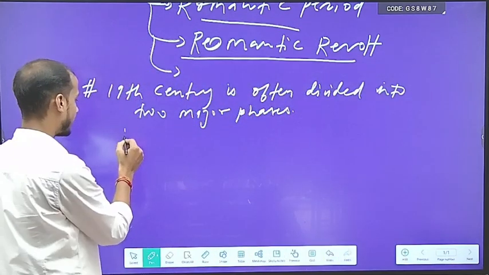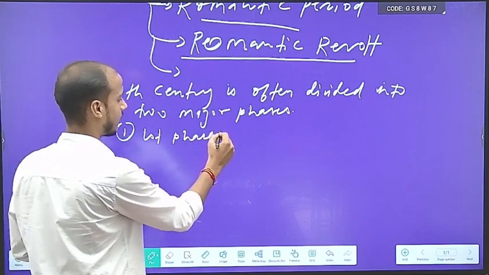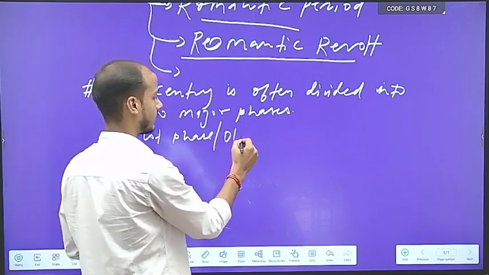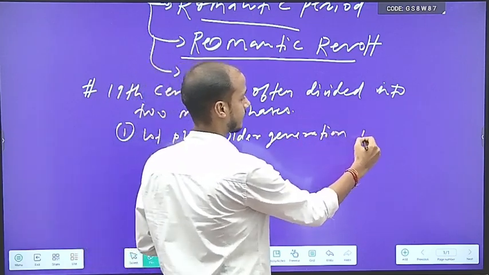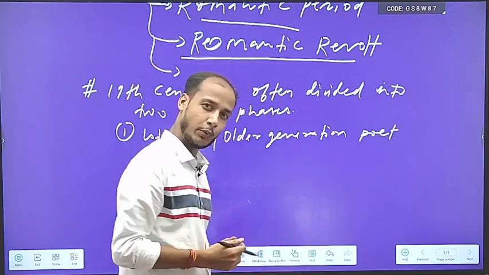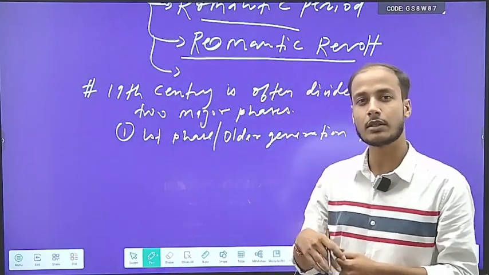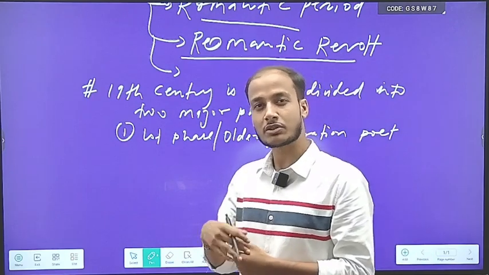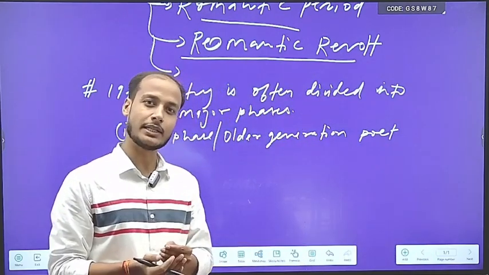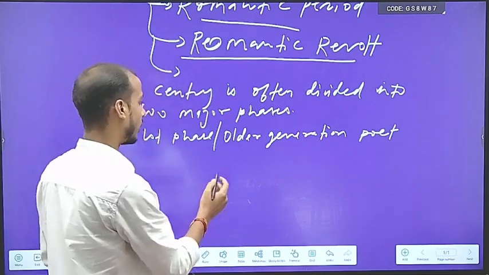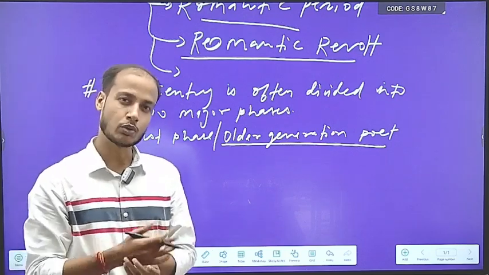Listen. This is the first phase, and this first phase is also called the older generation. Older generation poets. So who are the poets who thought or dreamed to start the romantic revival, who started a revolt against the 18th century conventions? Those who started the revolt were called older generation poets, or this is called the first phase of the romantic age. So who are they?